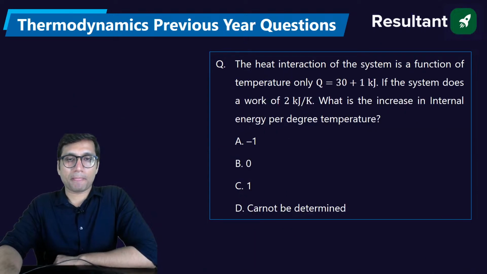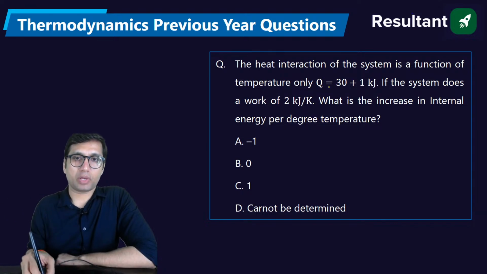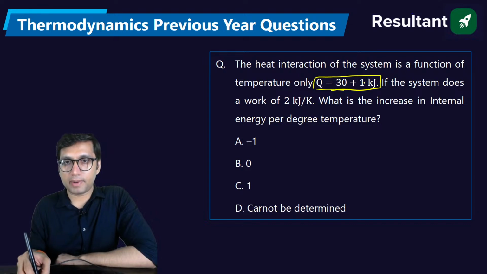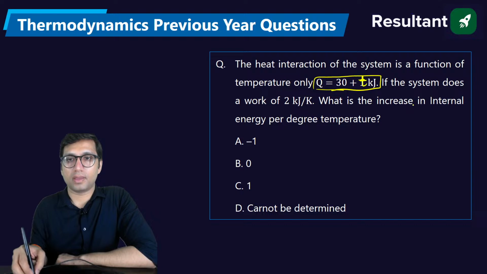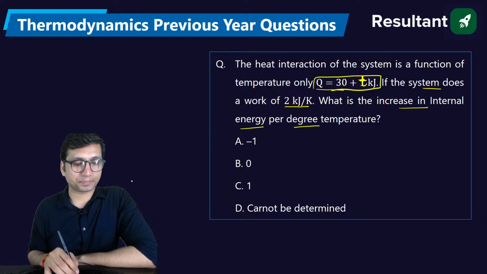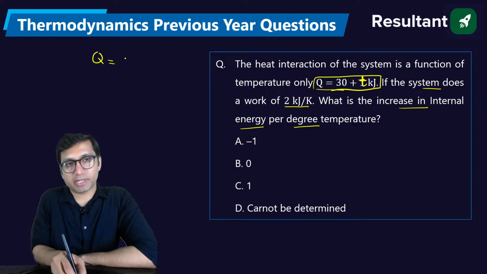Next question. The heat interaction of the system is a function of temperature only, which is given by this equation. Can you see this? 30 plus T, I think it is not 1, it is T. Temperature is T. If the system does a work of 2 kilojoule per Kelvin, what is the increase in internal energy per degree temperature? इस question के अंदर आपको कह रहा है कि जो heat है वो temperature का function है, और कैसे दे रखा है? It is 30 plus T kilojoule, where T is the temperature, not time.